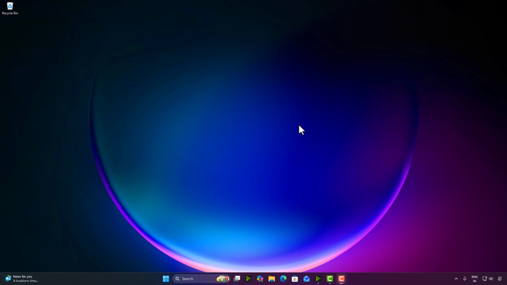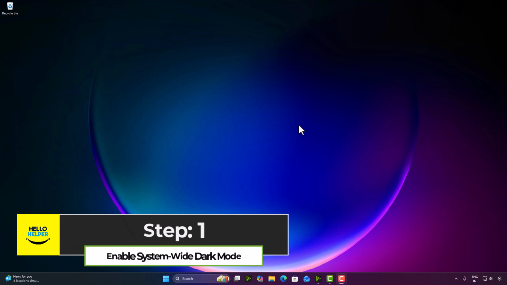Let's jump right into the hidden dark mode secret of Windows 11. Step 1. Enable system wide dark mode. First, let's switch your Windows to the official dark mode.